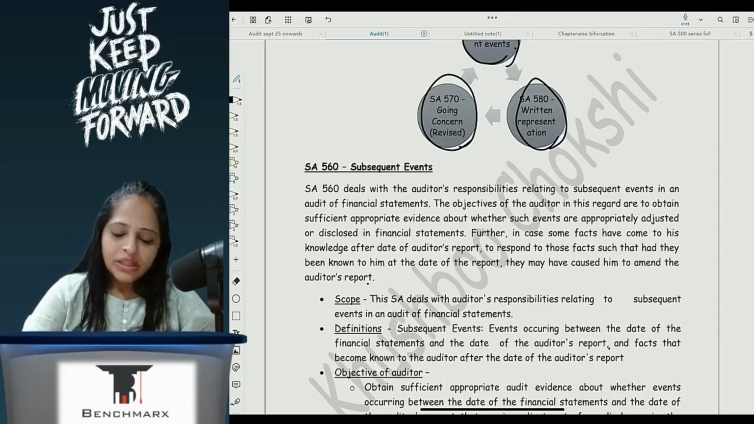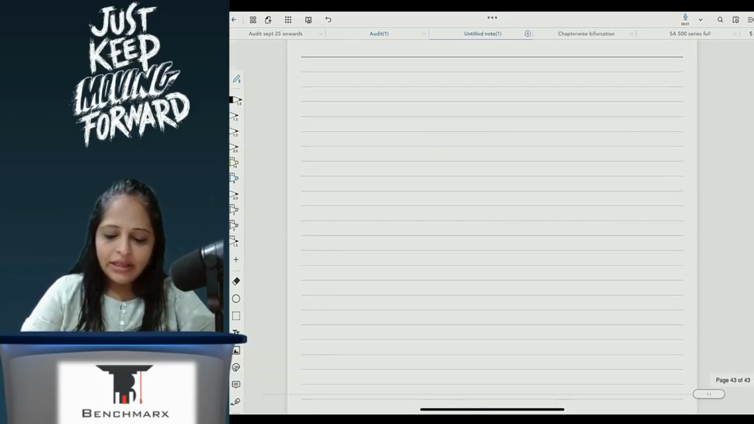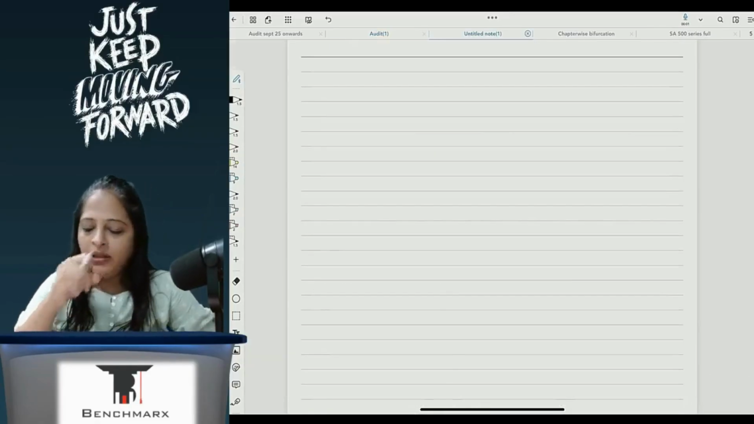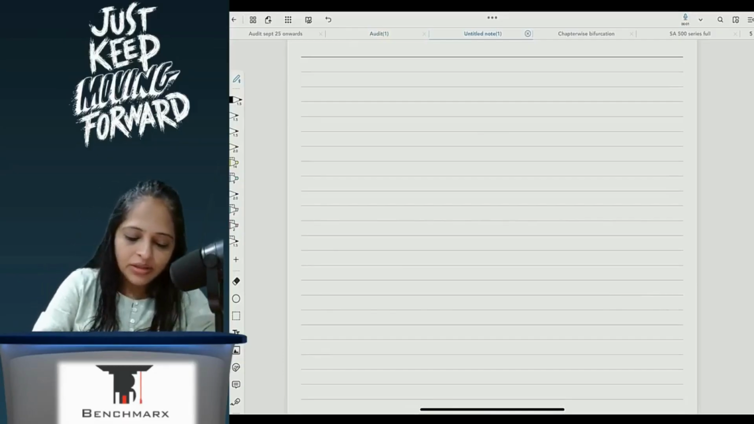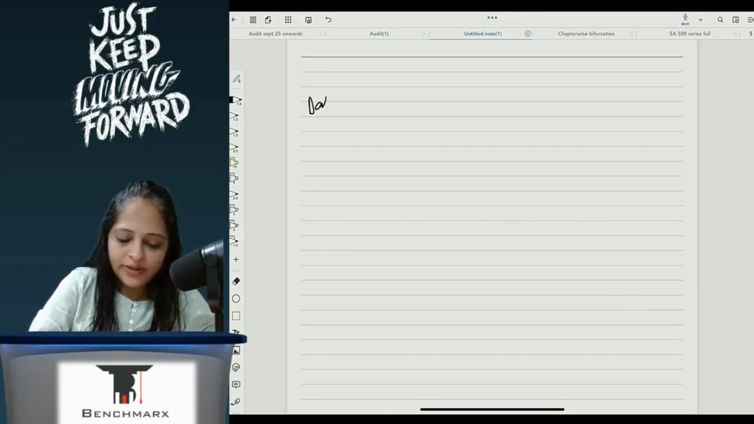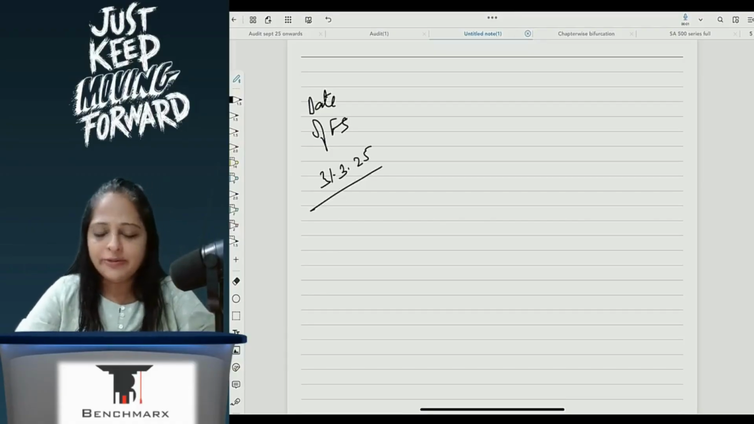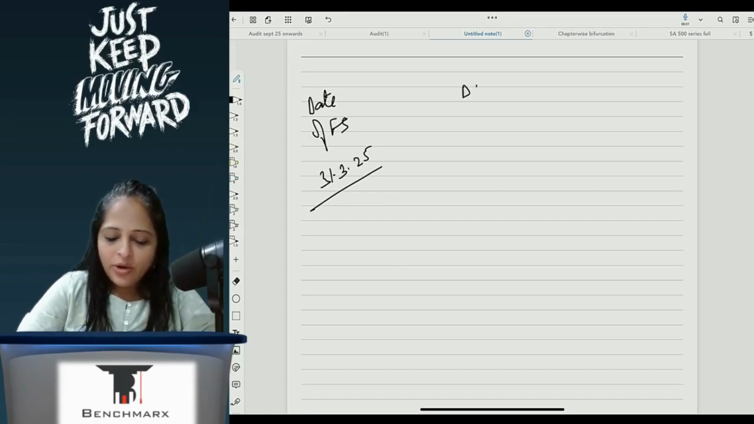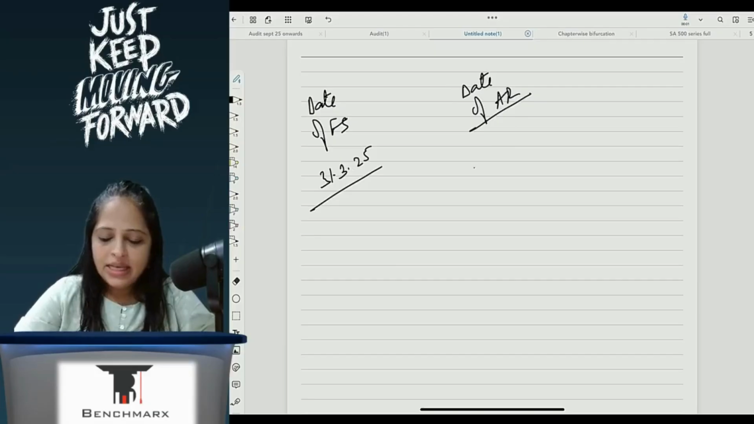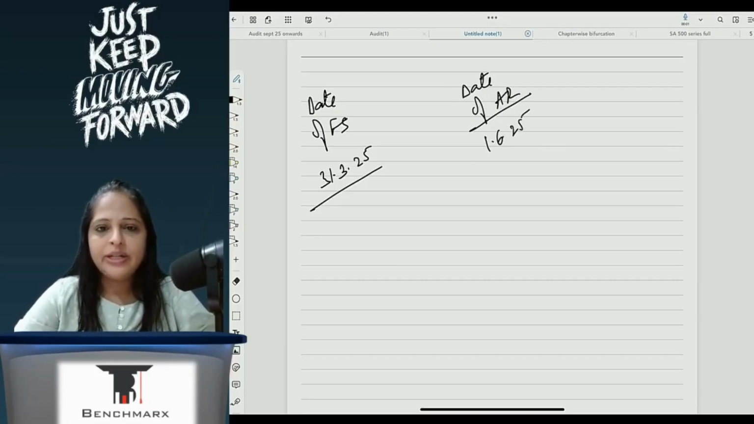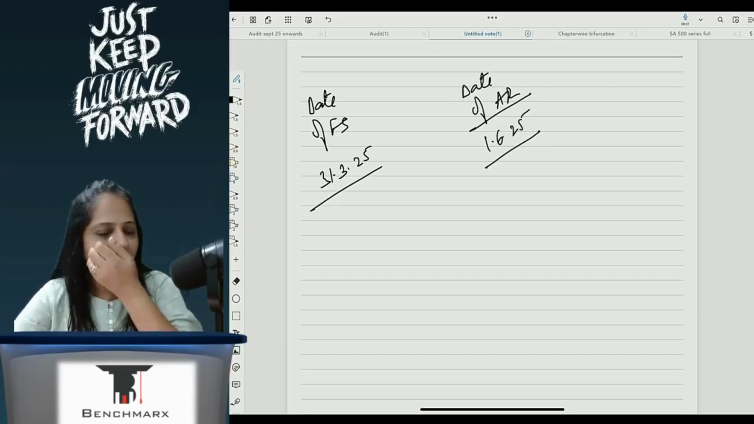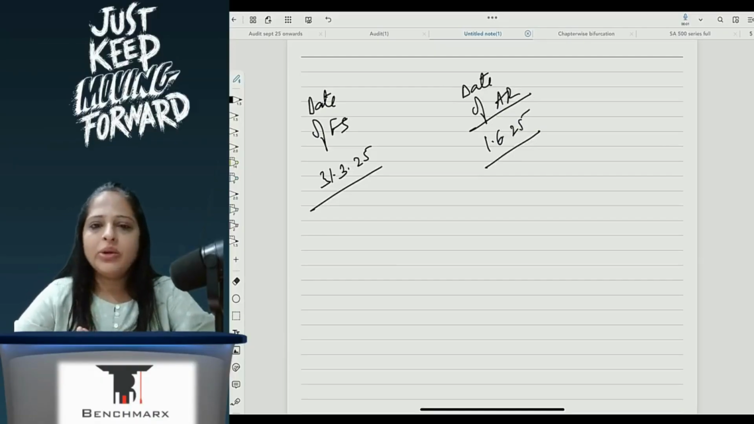So before we start, just some clarity. Here your date of FS, what is your date of FS? The year end, correct, 31st March 2025. Now date of audit report will be sometime after your date of FS, say for example 1st June 2025, because this is the date when I'm issuing the audit report after performing my procedures.